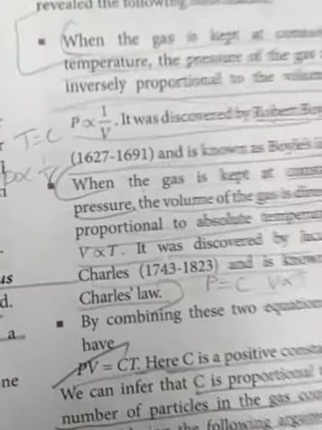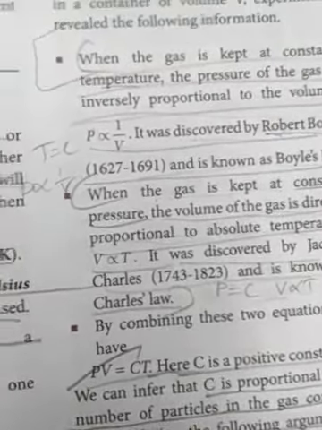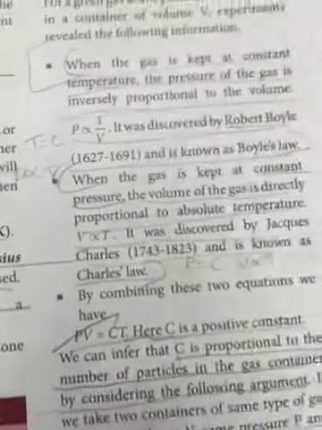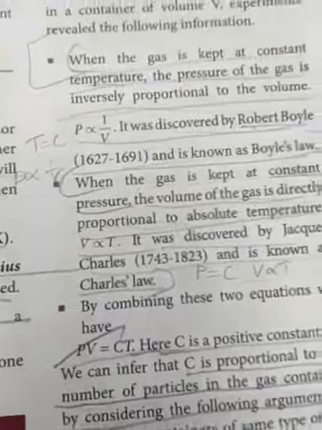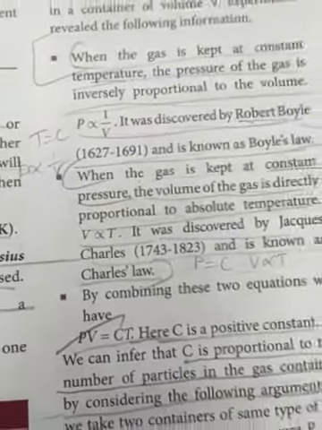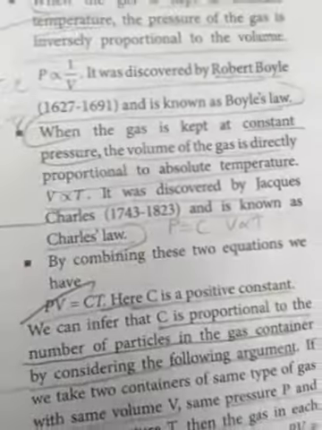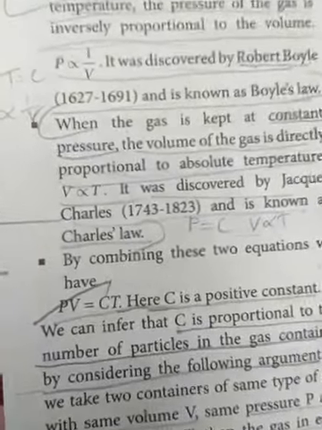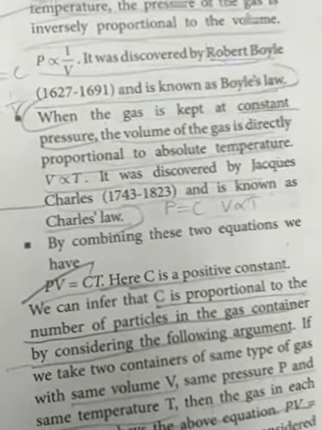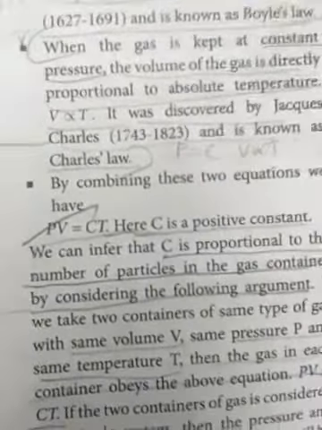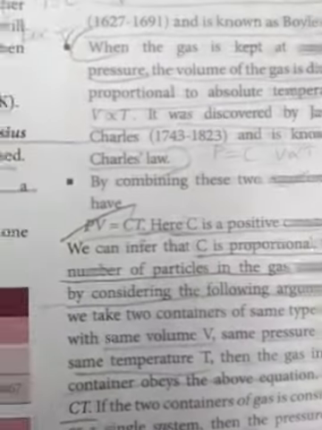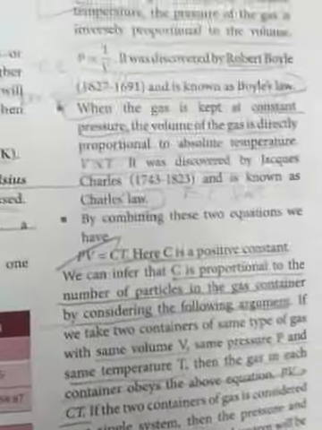By combining the two equations, we get PV equal to CT, where C is a constant. So PV equal to CT. C is a positive constant. We can infer that C is proportional to the number of particles in the gas container. The gas inside has a number of small particles, and that is what we calculate in C.